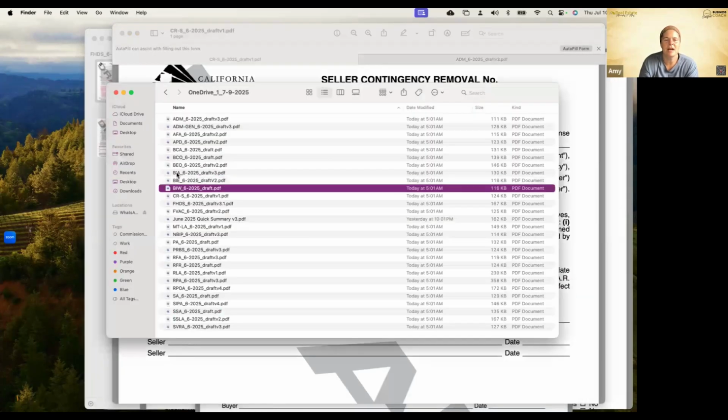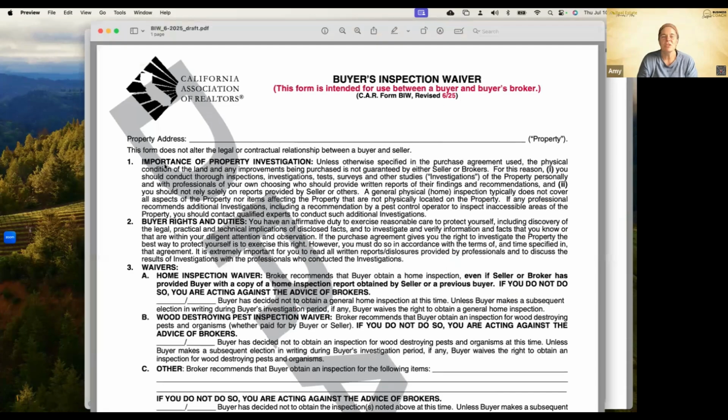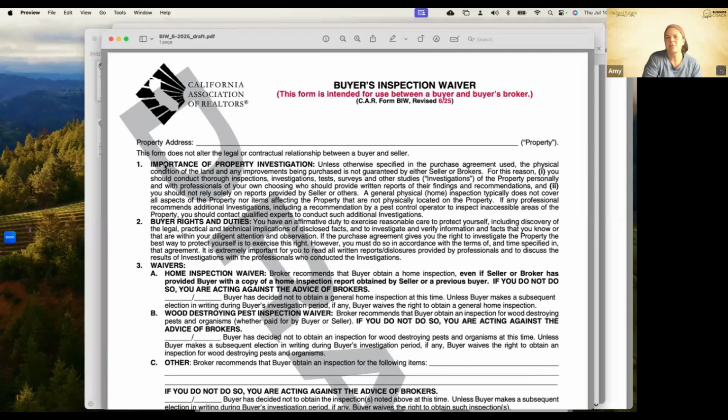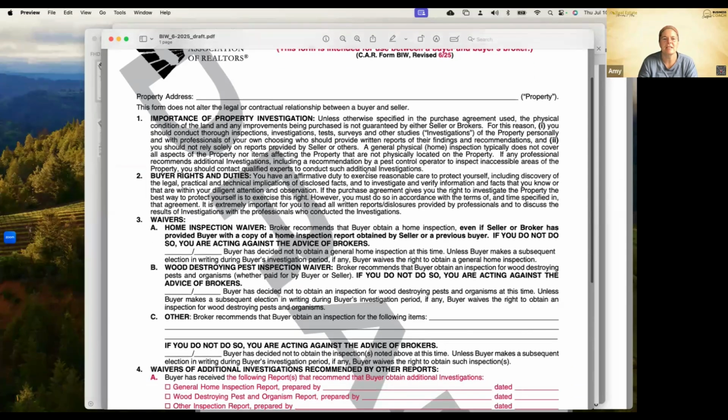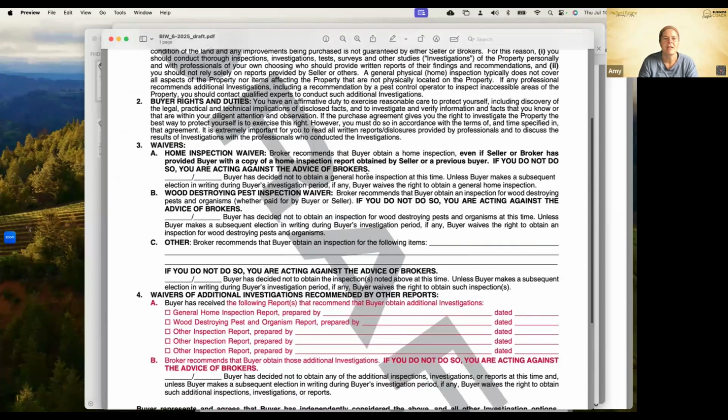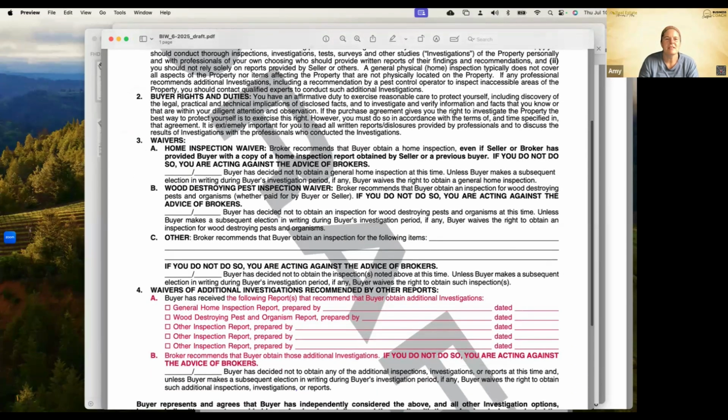Next up, we have our BIW, which goes right in line with that form. This is our buyer's inspection waiver. Okay, this is between me and my buyers. They just made a few changes to this. This form has been in existence for a while, but in the previous version, it used to say, hey, waivers, we had the home inspection, wood destroying pest, and then other. Okay, that was really all that was on there. And then it talks about additional inspections.